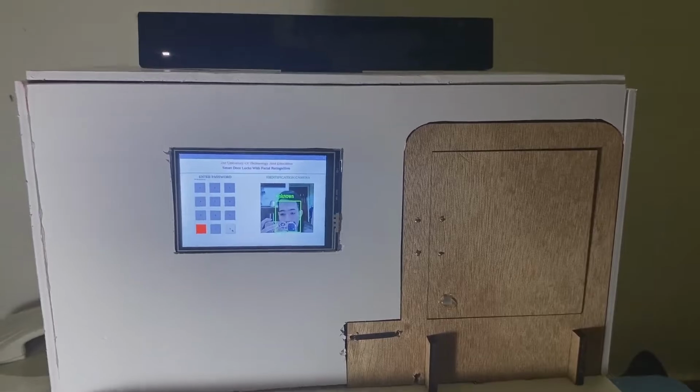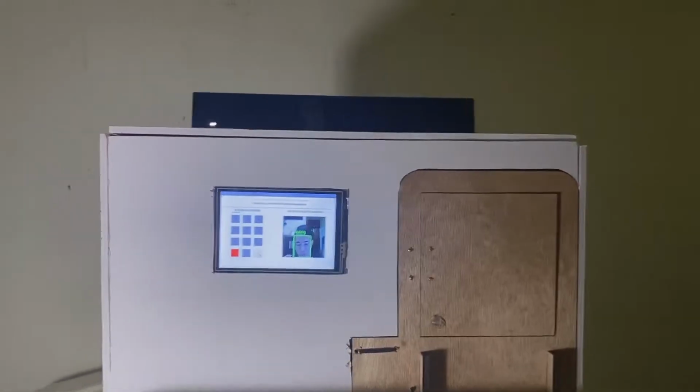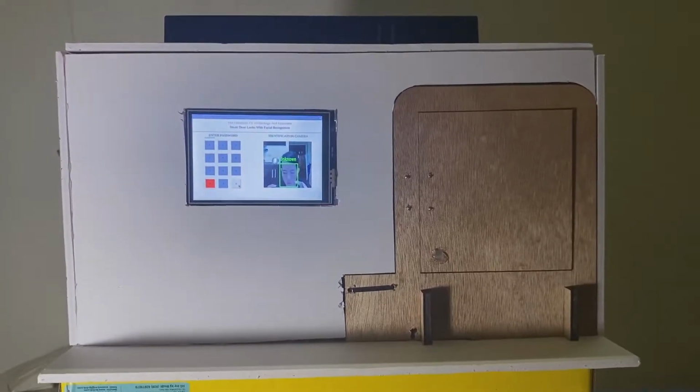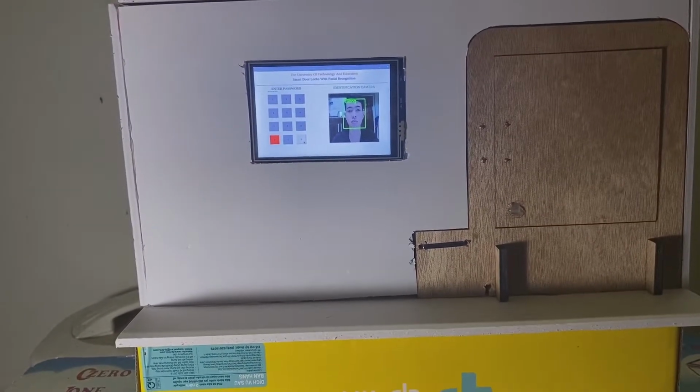So right now I will try to test the face recognition mode, and the first case is one person who already exists in the dataset, and that face is mine.